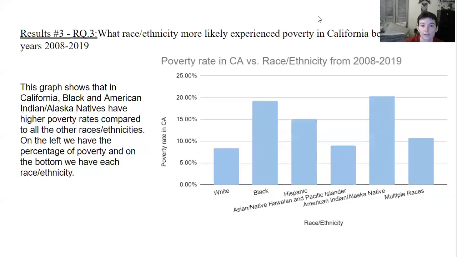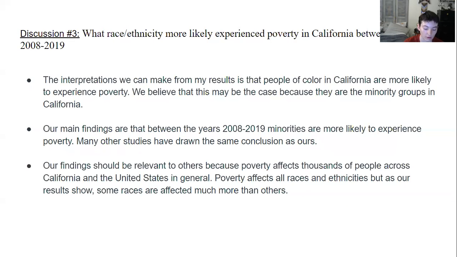What race/ethnicity is more likely to experience poverty in California between the years 2008 to 2019? This graph shows that in California, Black and American Indian and Alaskan Natives have higher poverty rates compared to all other races and ethnicities. On the left, we have the percentage of poverty, and on the bottom, we have each race/ethnicity. Our interpretations are that in California, people of color are more likely to experience poverty.